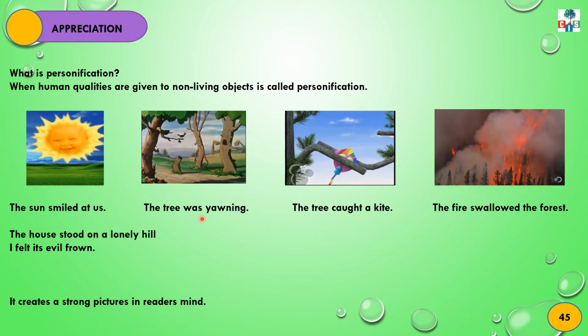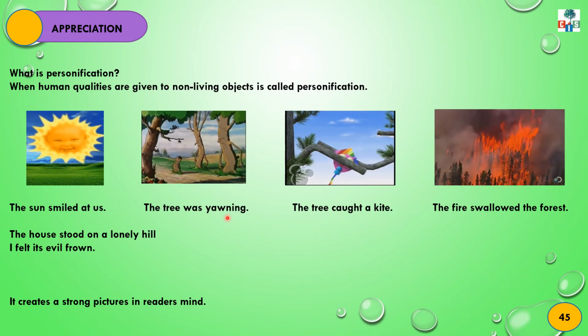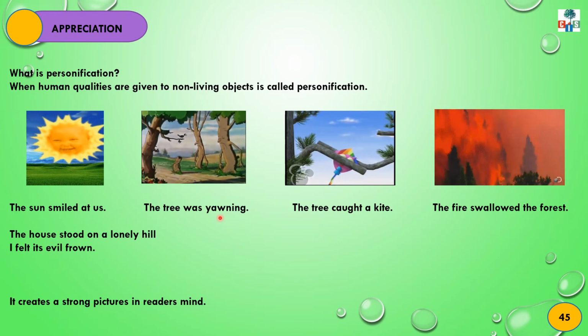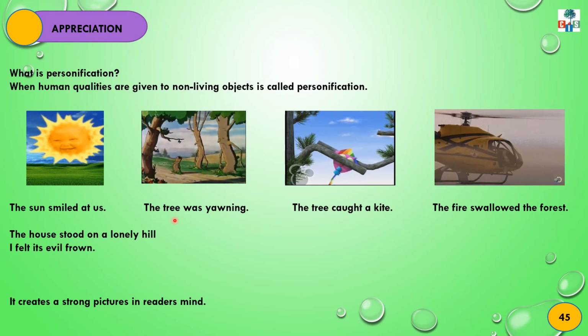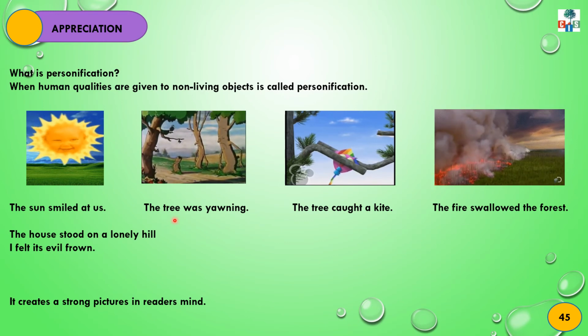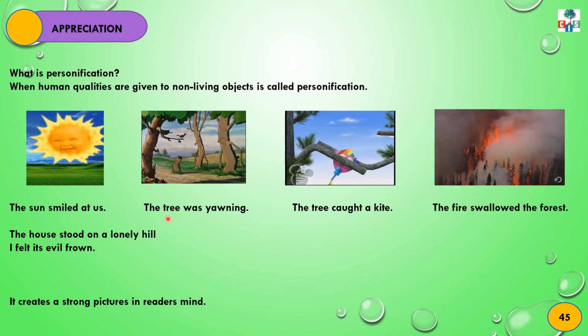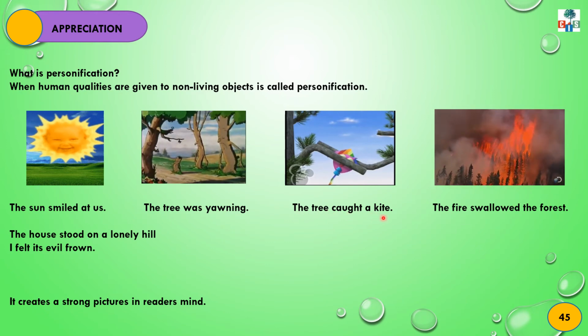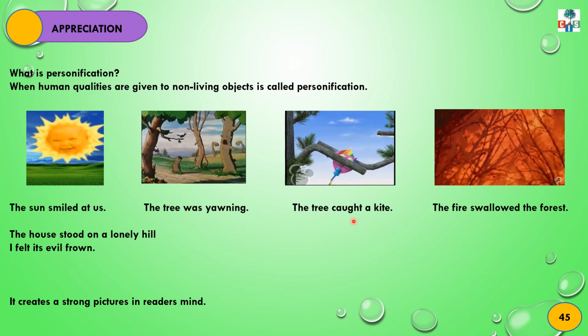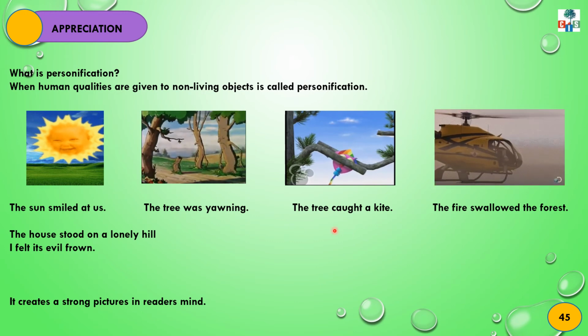See another example. The tree was yawning. We humans and animals yawn. Here this human quality is given to the tree. Can a tree yawn? No. So here the tree is personified. See the third example. The tree caught a kite. Caught is the past tense of catch. Catch is also a human quality, and this quality is given to the tree.